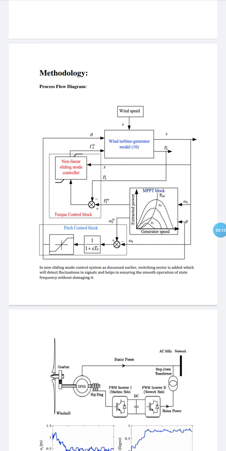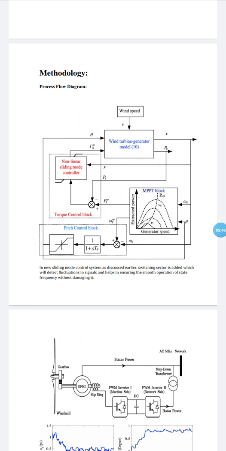The process flow says that when the wind strikes the wind turbine generator, it will give us power. Then there is a feedback after the wind turbine, the non-linear sliding mode control, and the feedback at the MPPT block. This is the graph between generator speed and external power. The graph studies the relation between the wind power and the generator.